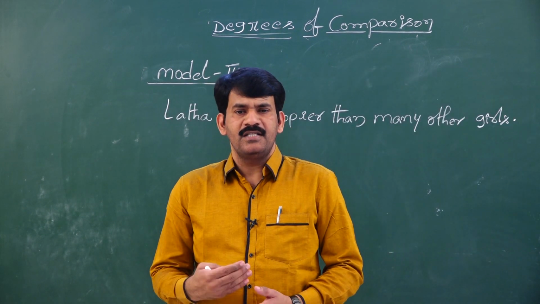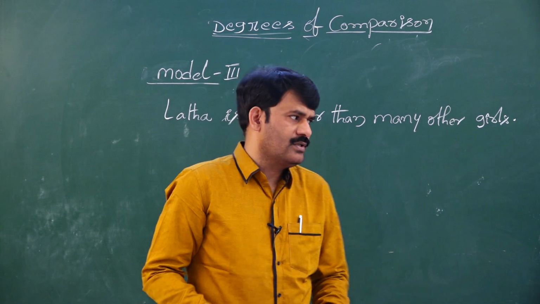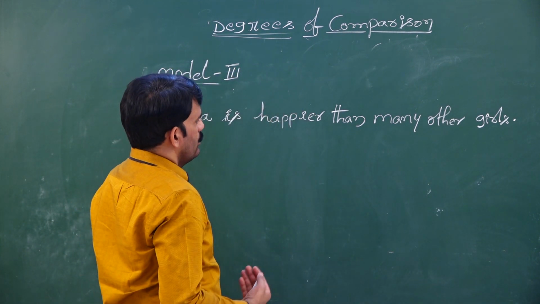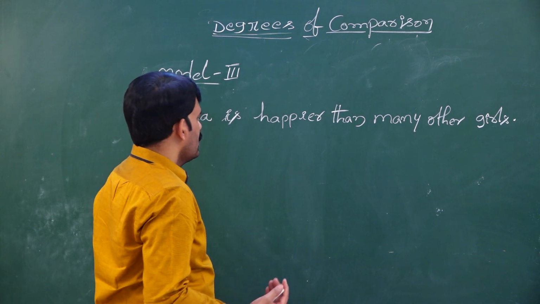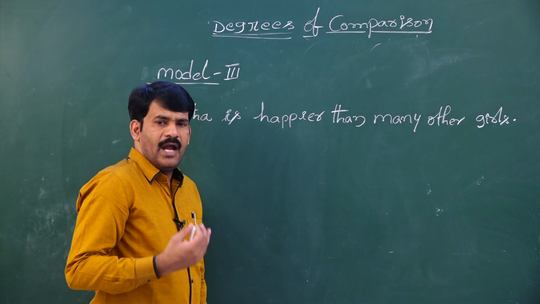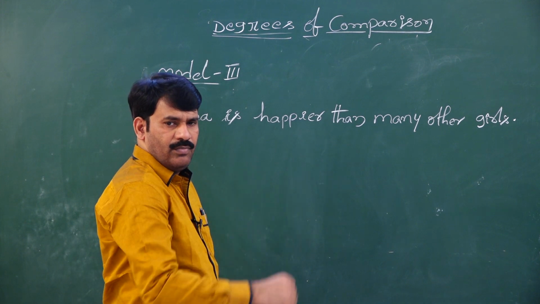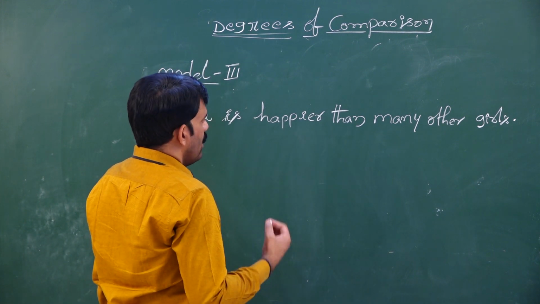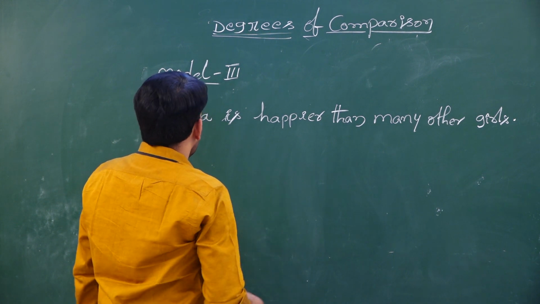Let us see the sentence. This will help us how to rewrite a sentence from positive to comparative, comparative to superlative, and superlative to positive degree in model 3. In the examination, how do they ask you?